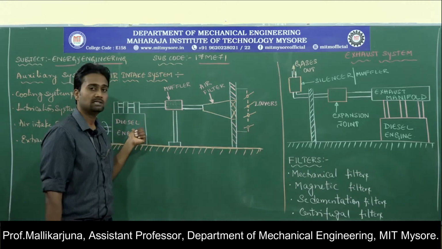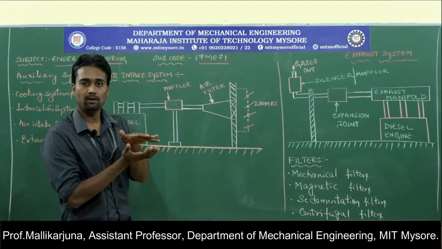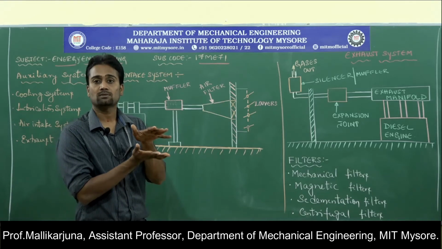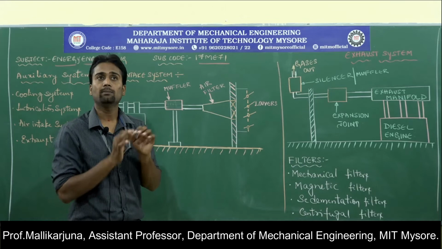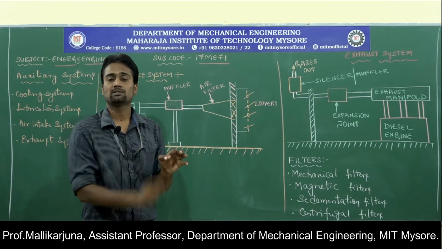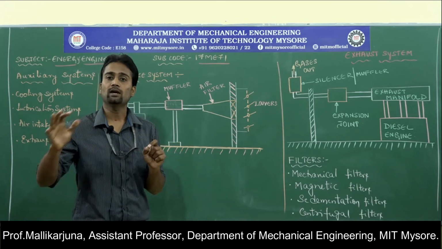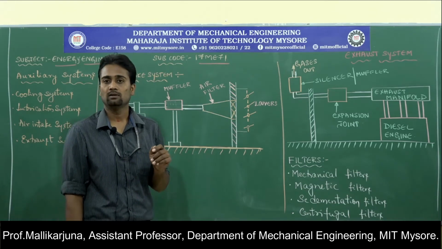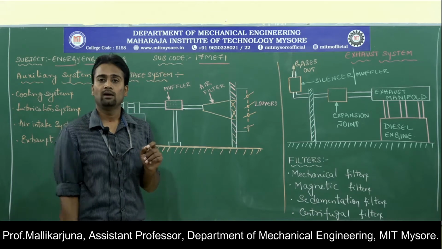Then in the engine compression has to happen, then power has to be produced. Next thing is exhaust, in the sense burnt components have to be sent into the atmosphere. We cannot store the burnt components inside the engine cylinder. So they need to be sent into the atmosphere.